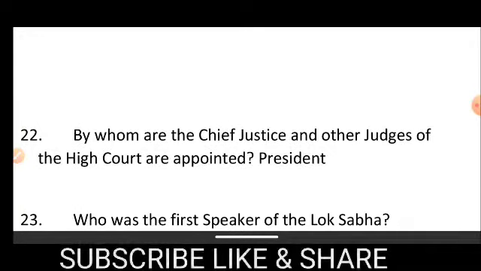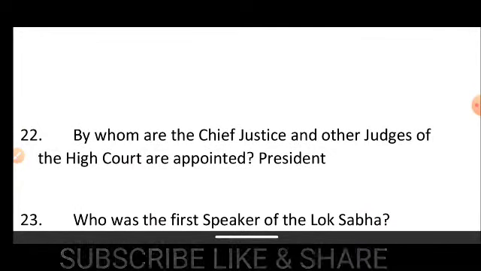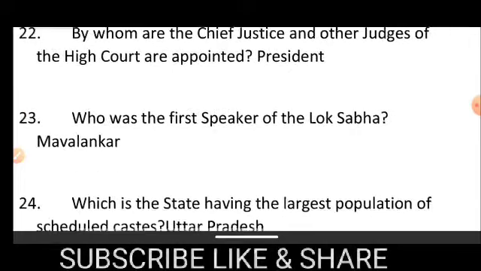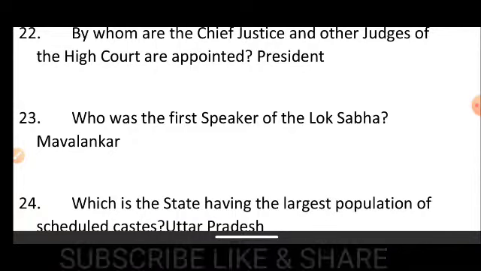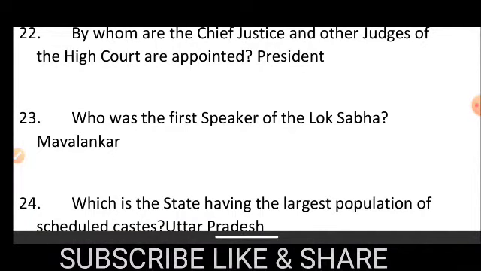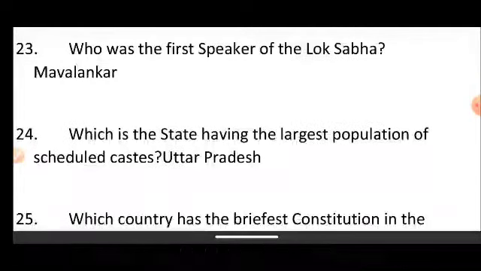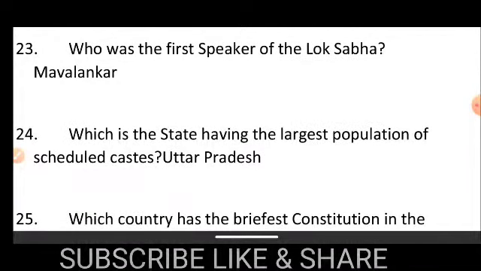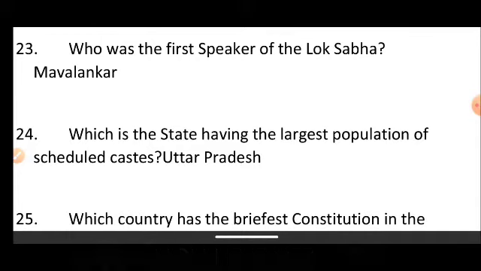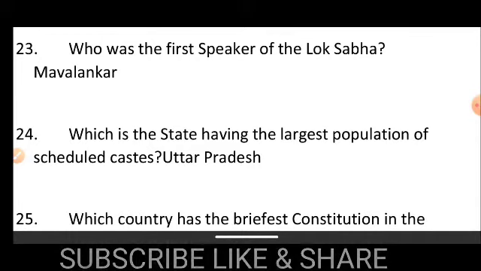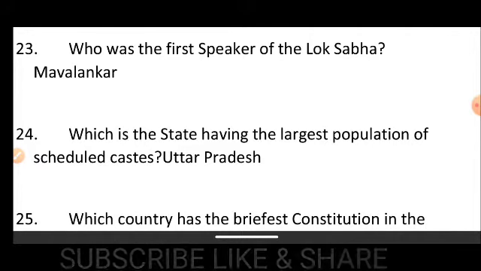Number 22, by whom are the Chief Justice and other judges of the High Court appointed? That is the President. Number 23, who was the first Speaker of the Lok Sabha? Mavalankar. Number 24, which state has the largest population of scheduled caste, that is SC? Uttar Pradesh.